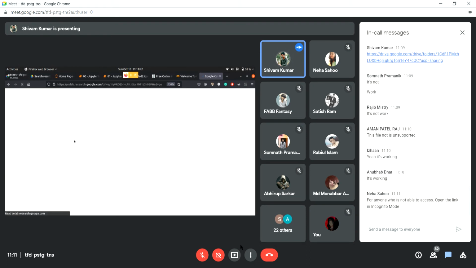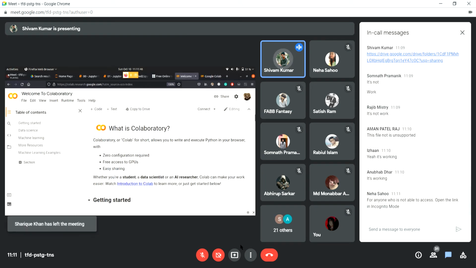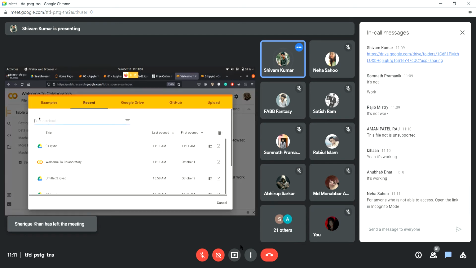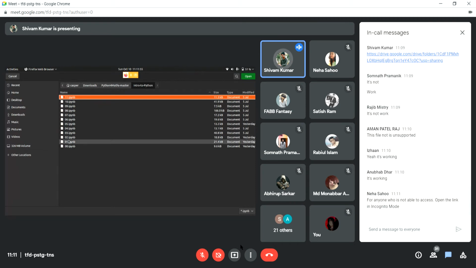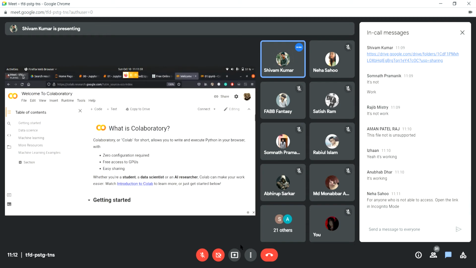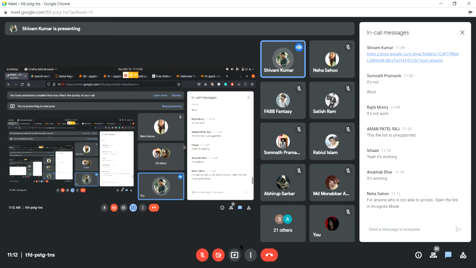Yeah, see, so it's opening now. In case you are not greeted with the welcome screen, you can just go to file and then you can go to open notebook. And in open notebook, you can go to upload and then the same thing. Just browse and open 01.ipynb. So I'm still waiting for you guys. Let me know if you could open it.